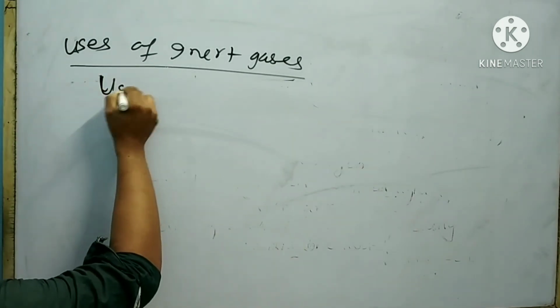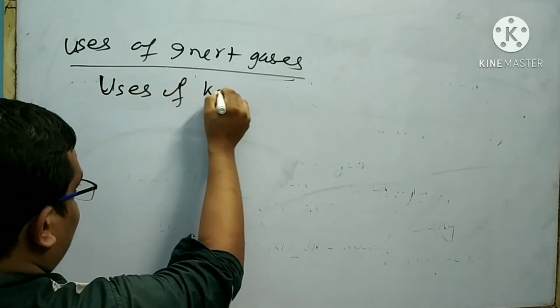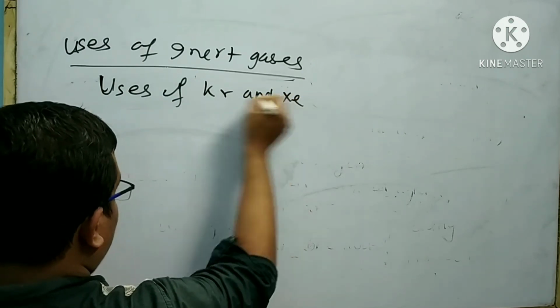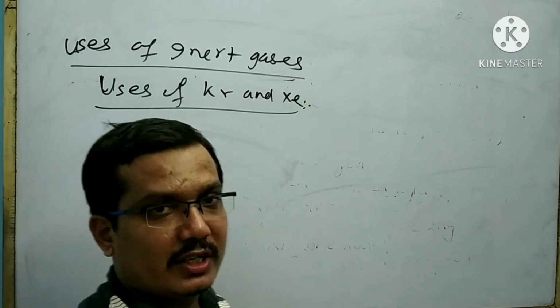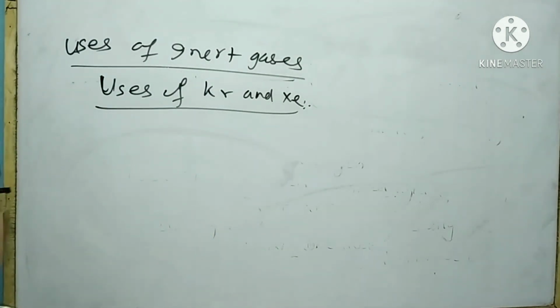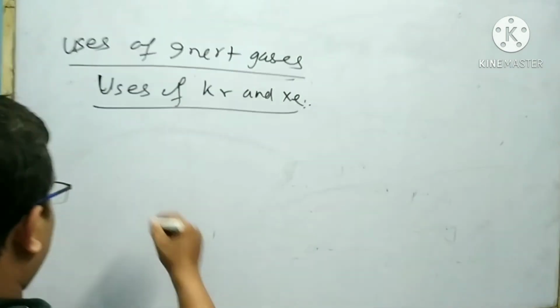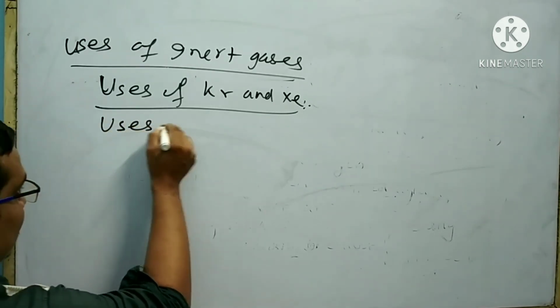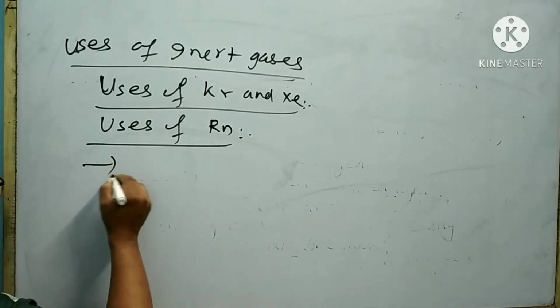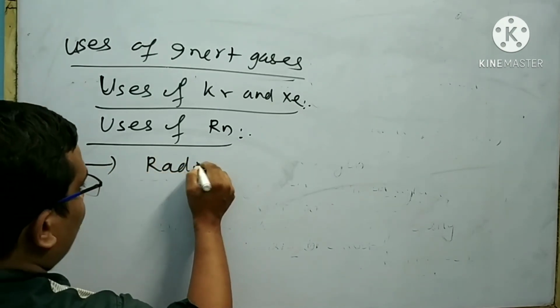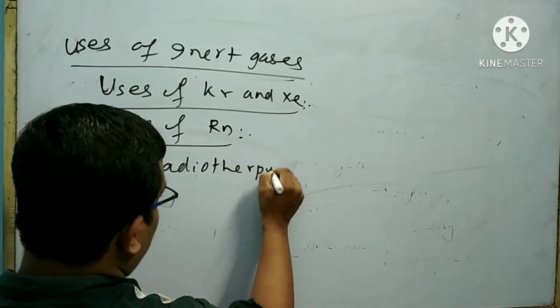Next are the uses of krypton and xenon. Both krypton and xenon are used in discharge tubes and electrical bulbs. Next are the uses of radon. Radon is used in radiotherapy.